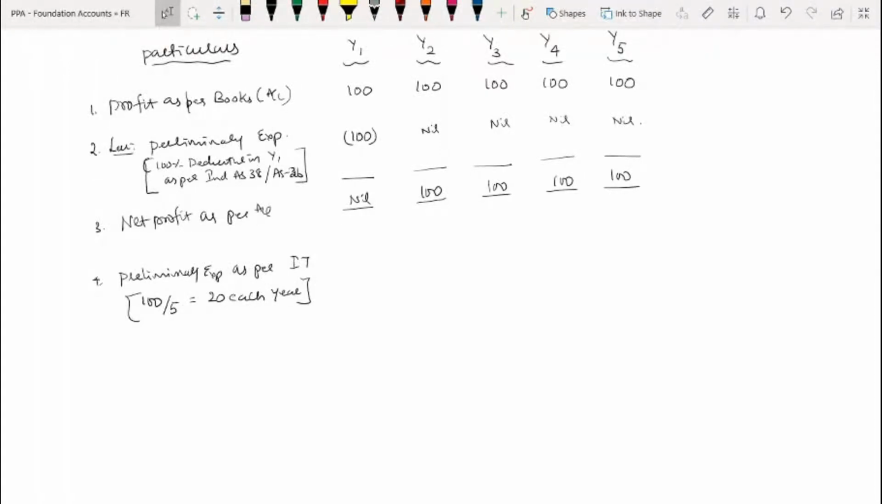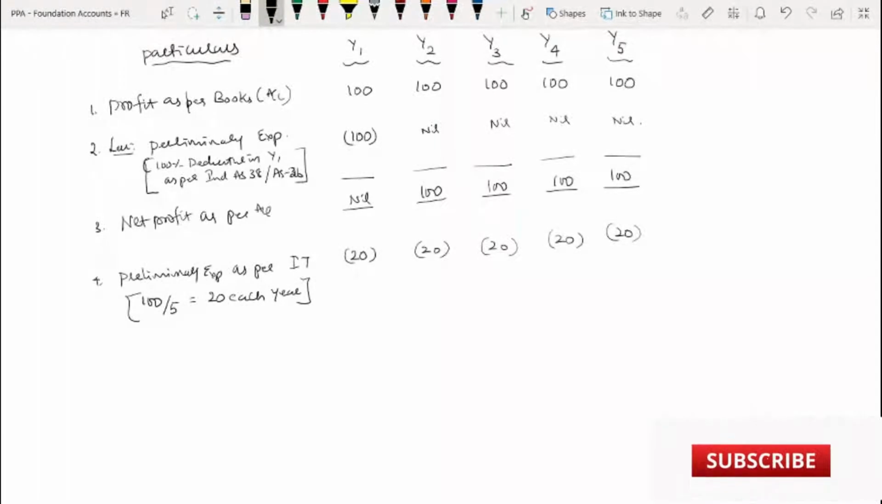So preliminary expenditure. Here, how much is allowed for deduction? 20 rupees. So that is the first year, 20 is normal. The balance 80 is originating timing difference.